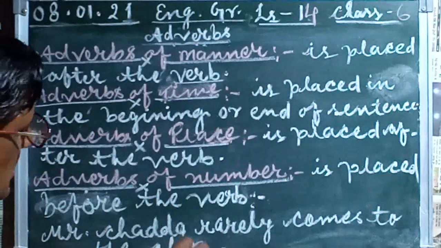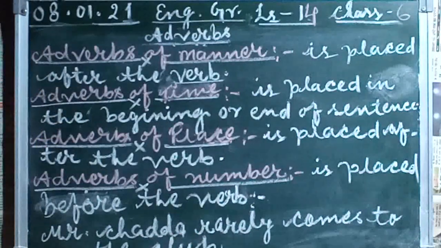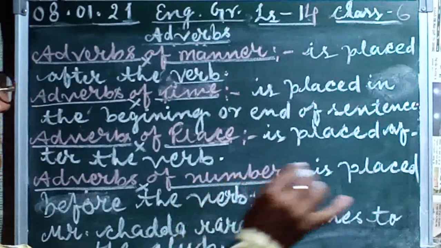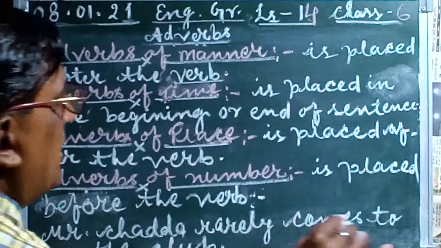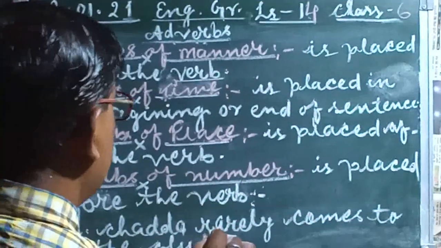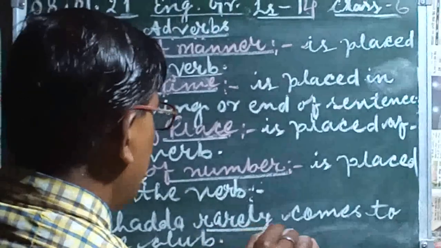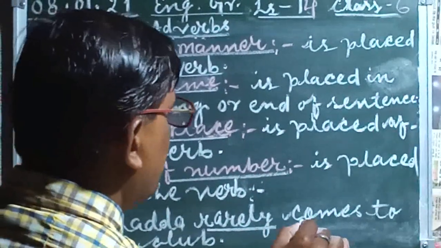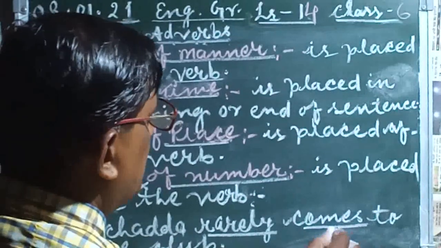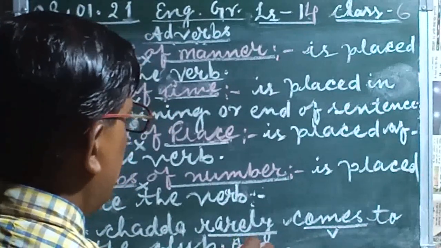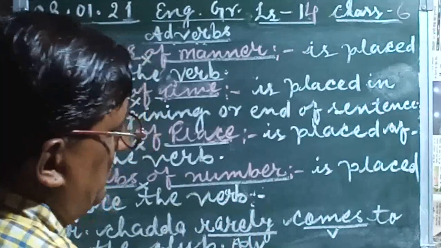This is given here, children. In it, in the frequency or number adverb, the adverb comes just before the verb. This is the verb and this is the adverb.